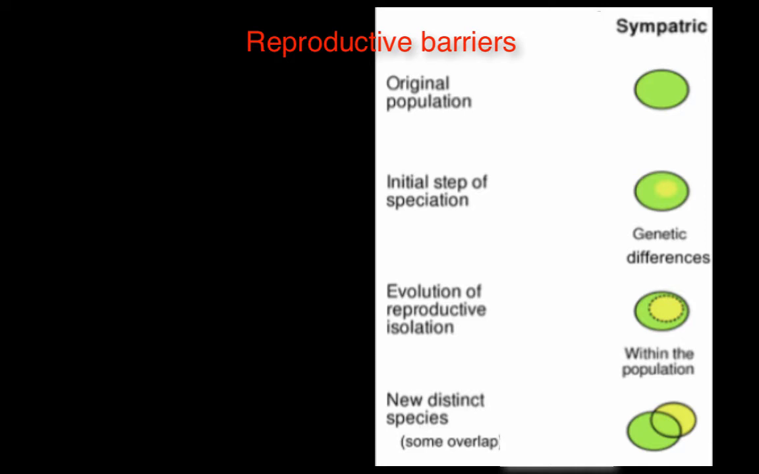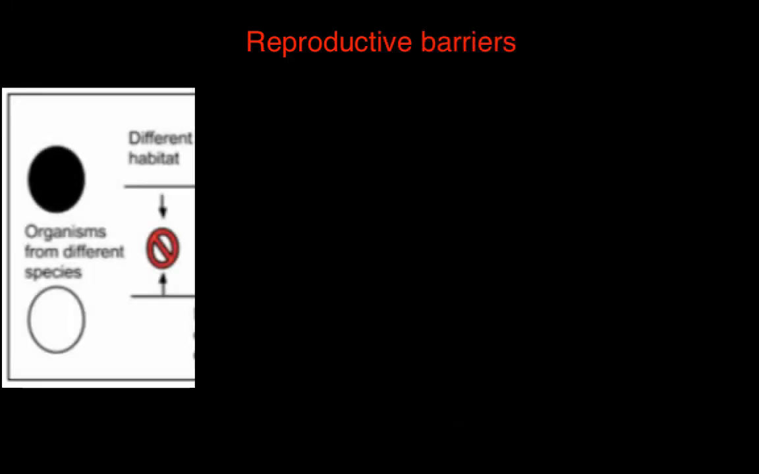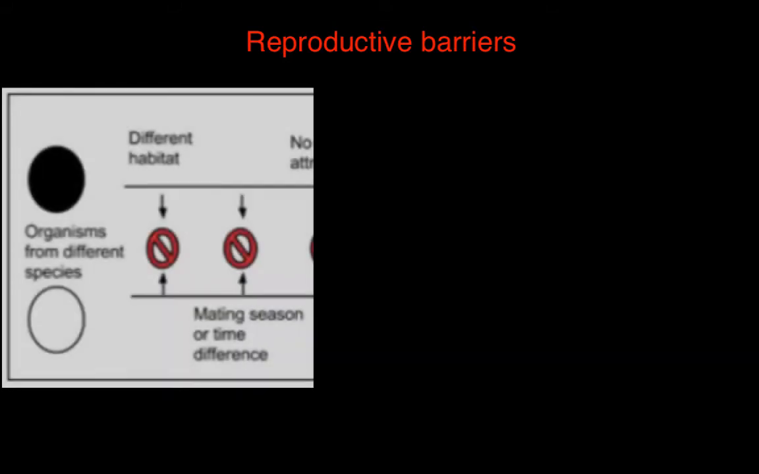Well, one, they may be in the same geographic area, but what if they're in a different habitat within that geographic area? So if one lives on land and the other lives on water, they will not be able to mate. Let's say they're in the same habitat, so they both live on land. But let's say they mate at different times of the year, or one is nocturnal and the other lives during the daytime. Well, they're in the same geographic area, same habitat, but now they mate at different times of the year or different times of the day. And so now they're unable to mate.